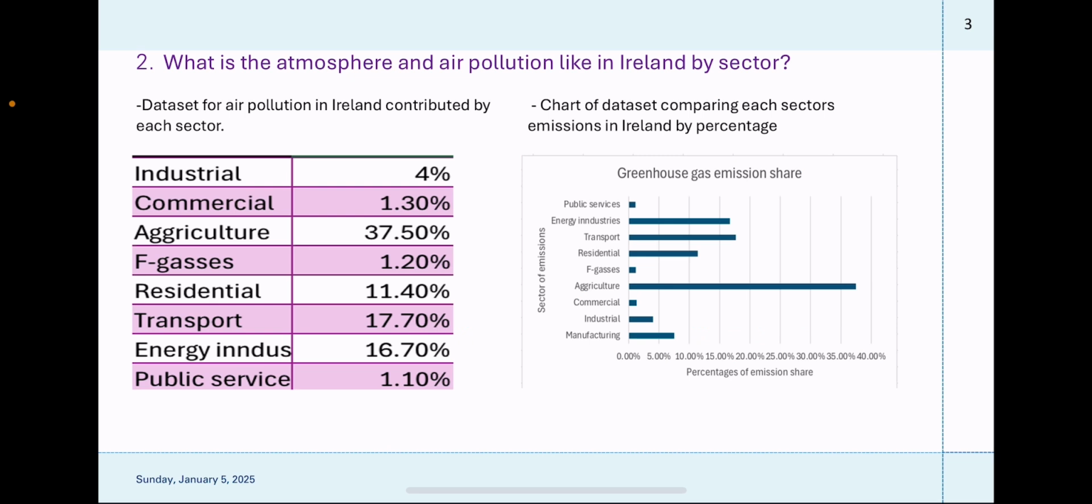And below it shows the greenhouse gas emission share. And the sectors included are public services, energy, industries, transport, residential, F-gases, agricultural, industrial, manufacturing.